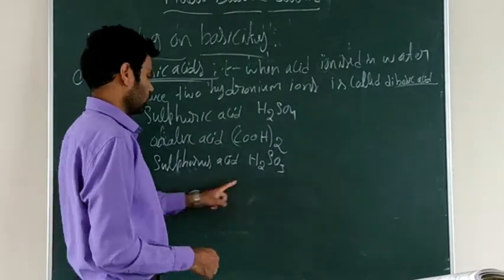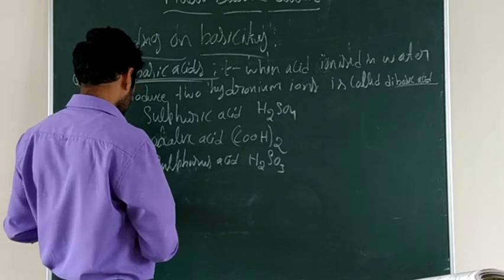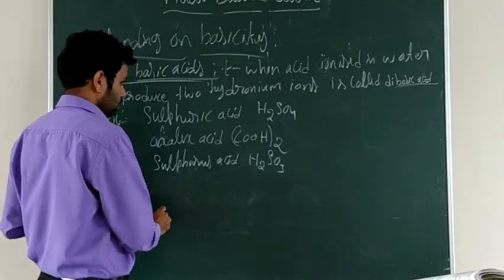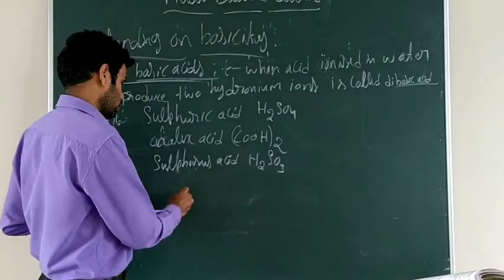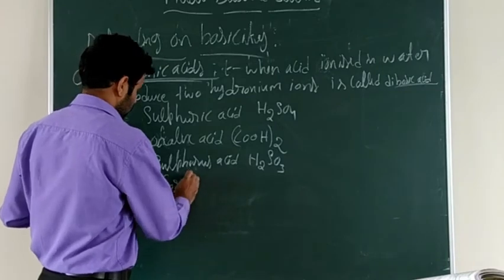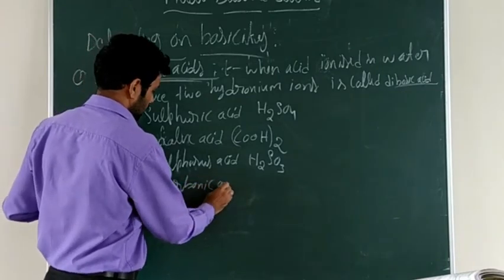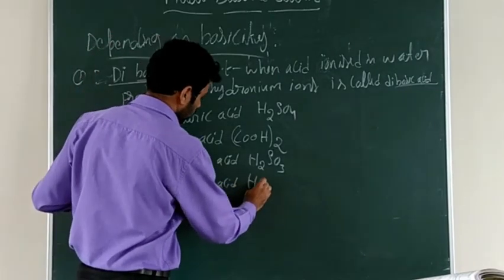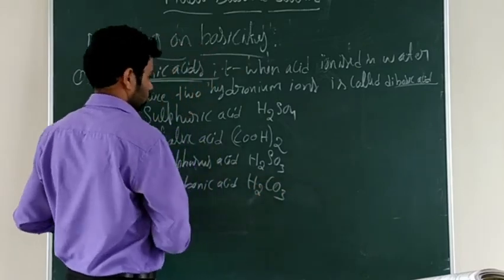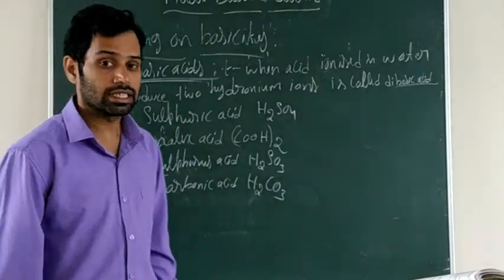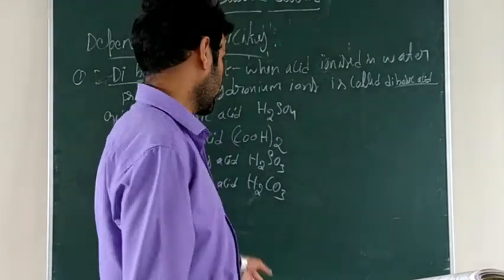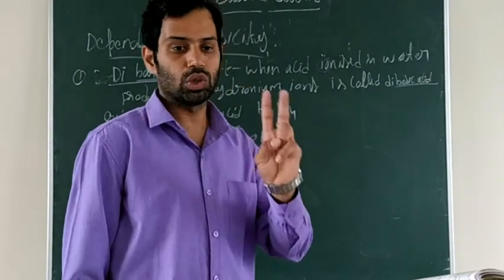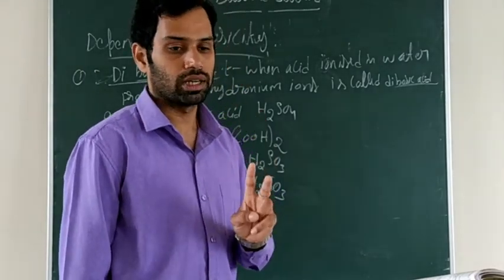And the last one, carbonic acid, formula H2CO3. So all these acids are dibasic acids. When ionized in water, they will produce two hydronium ions. Keep it in mind.